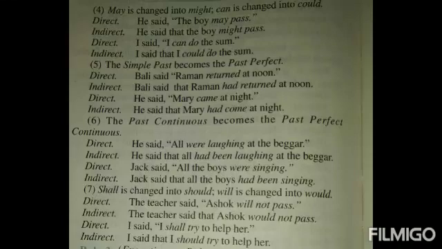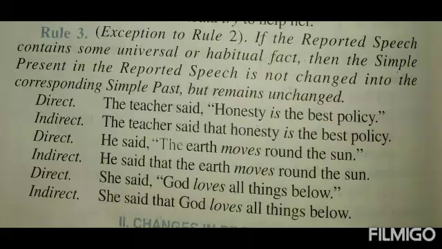Shall is changed into should, will changed into would. Examples, the teacher said, Ashok will not pass. The teacher said that Ashok would not pass. I said, I shall try to help her. I said that I should try to help her.